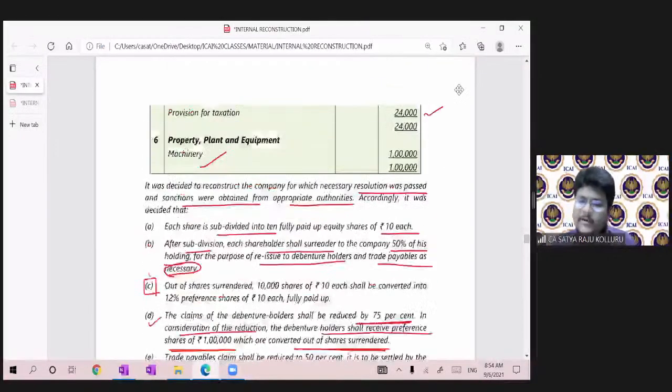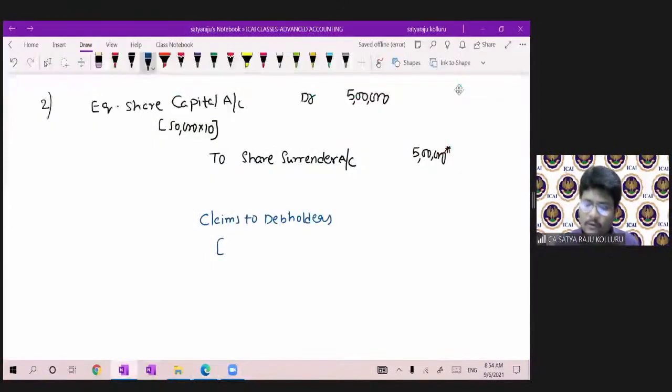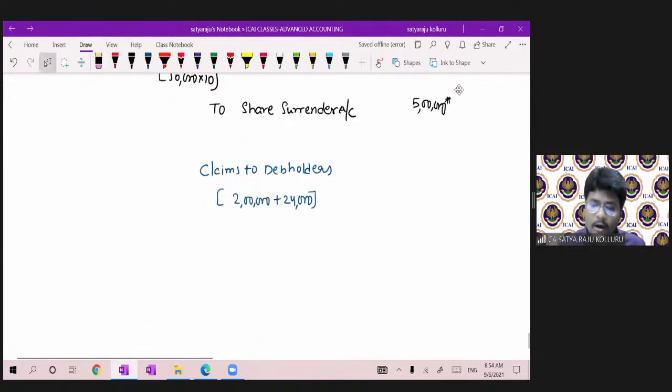So total claims to debenture holders was 2 lakhs plus 24,000, of which 2 lakhs was principal and 24,000 was interest. Total 2 lakh 24,000. You can put it this way only. Now what he is telling: out of the claims to the debenture holders, they are ready to sacrifice.